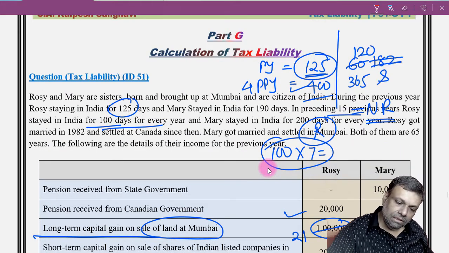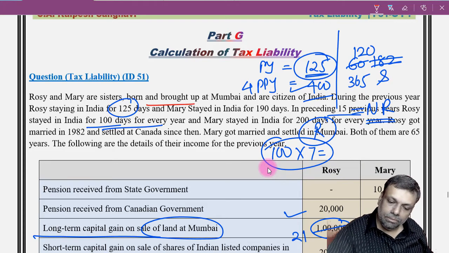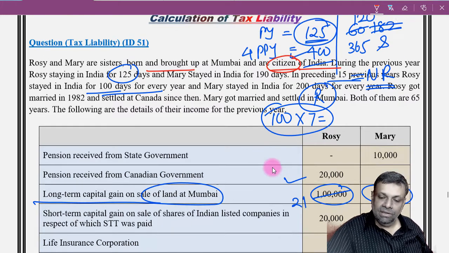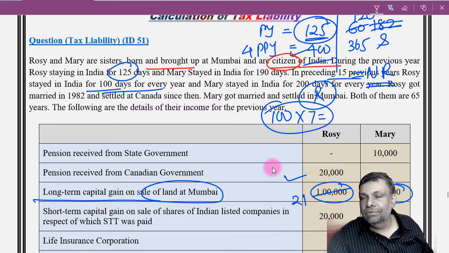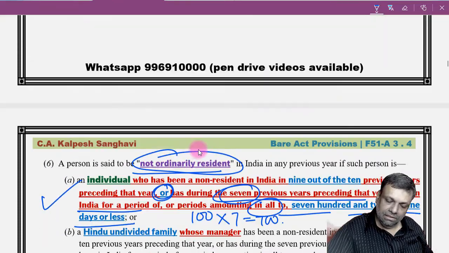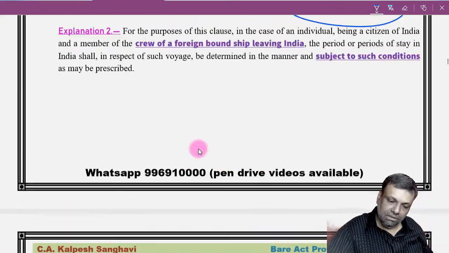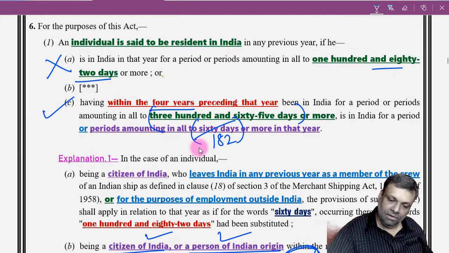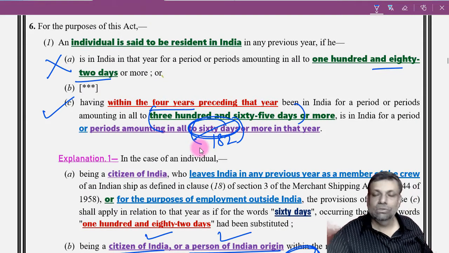She is born, brought up, and a citizen of India, and her stay in India is just 55 days. So by default, even this 60 days condition will not be satisfied.